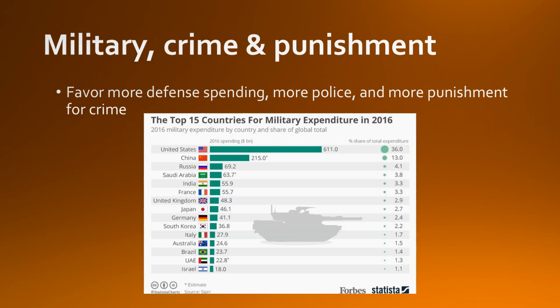All right, on the issue of military, and I paired it with crime and punishment, which might seem like an odd choice, but I think you'll see that with the three ideologies, it's kind of consistent. Conservatives, they are pro-military, pro-defense. They favor more defense spending. Likewise, they are strongly in favor of law and order, so in addition to wanting more defense, they want more security.